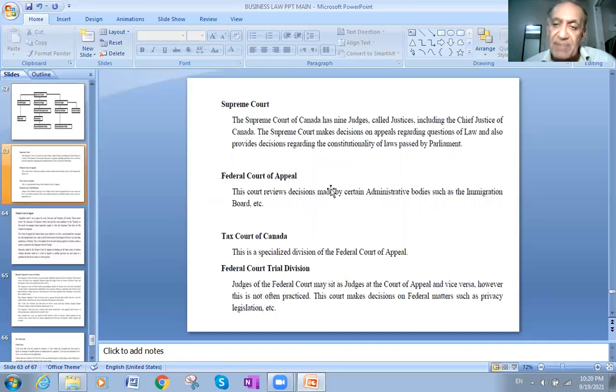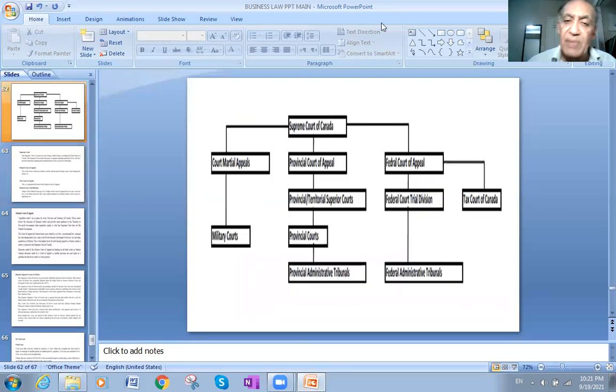It works in appeals regarding questions of law, and it also provides decisions regarding the constitutionality of laws passed by Parliament. So any problem regarding the constitution, or questions about the constitution, also goes to the Supreme Court of Canada. Okay, so this is about the Supreme Court.